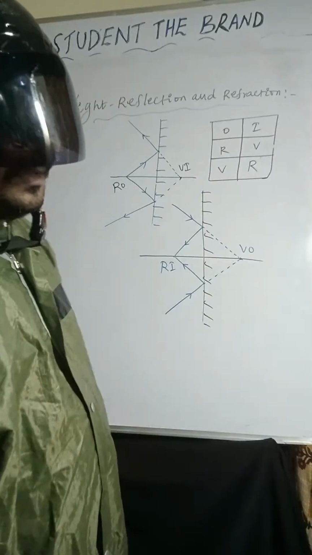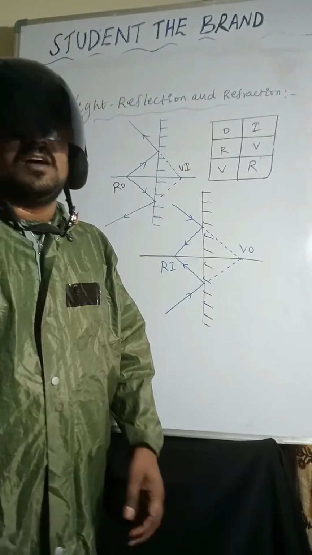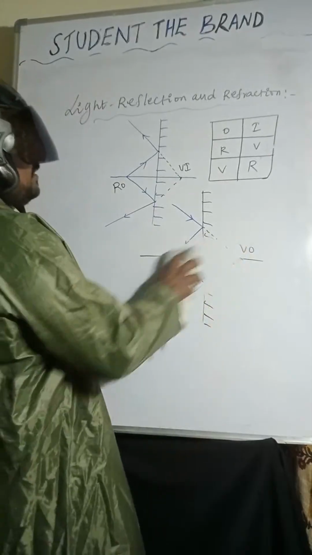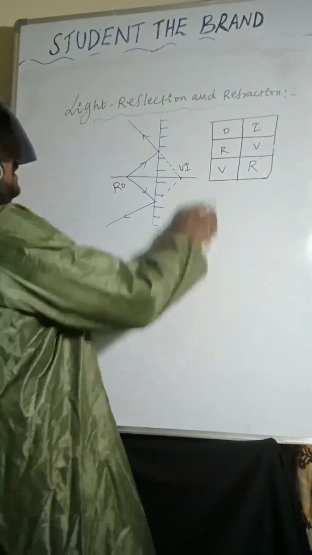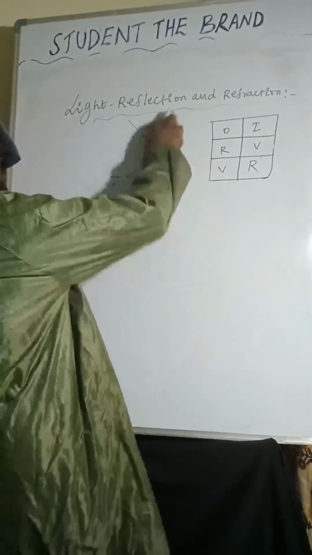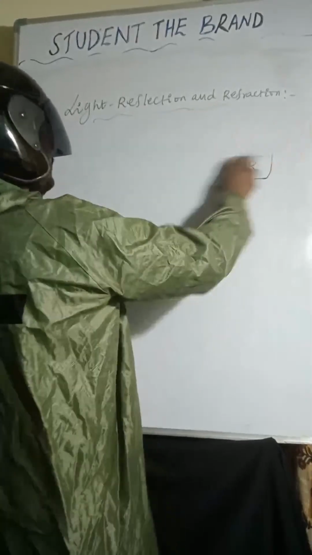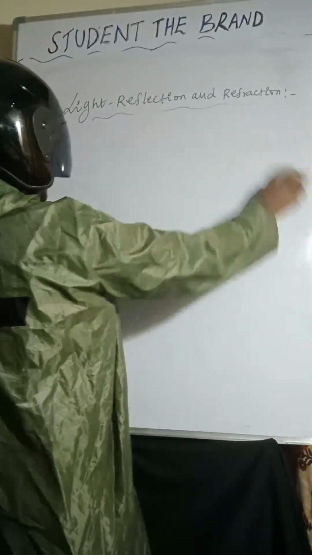Next, coming to the plane mirror and the nature of the image formed by the plane mirror. It is a 3 marks question, and they will even ask it for 2 marks. For MCQs also it is very important. If the object is real, the image is virtual. If the object is virtual, the image is real, and vice versa.